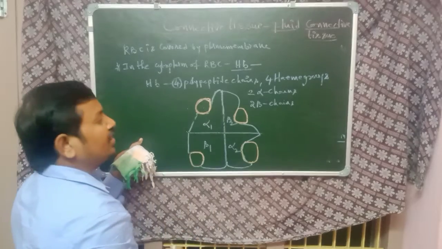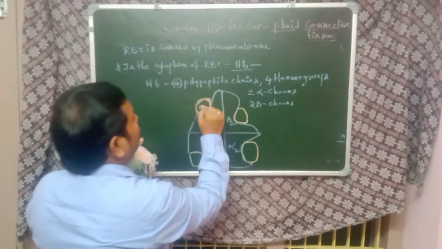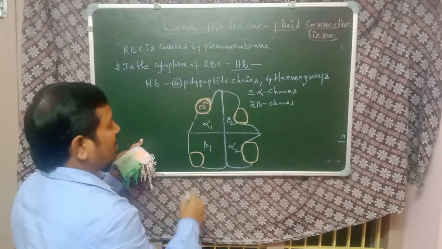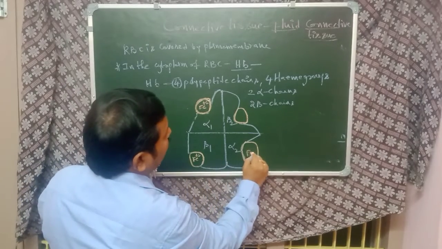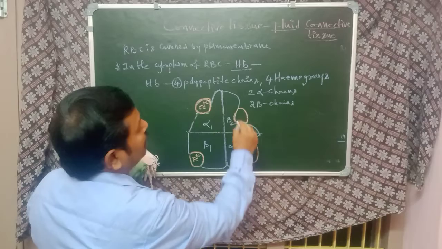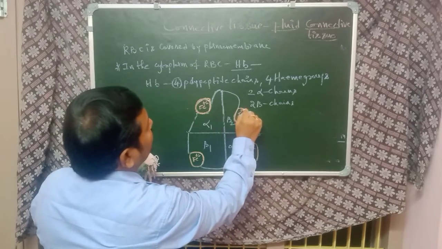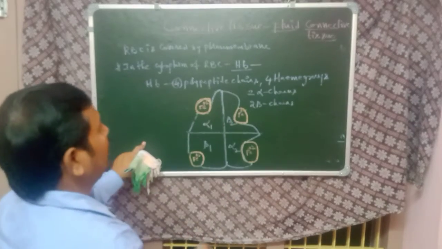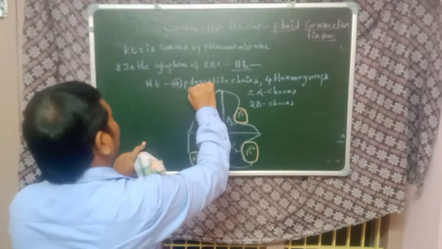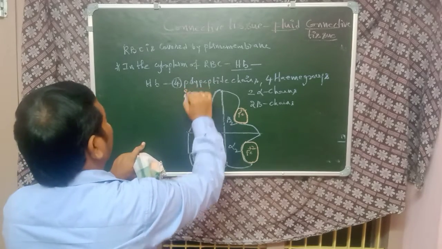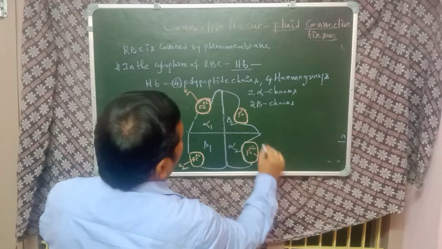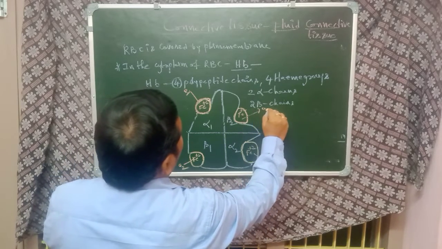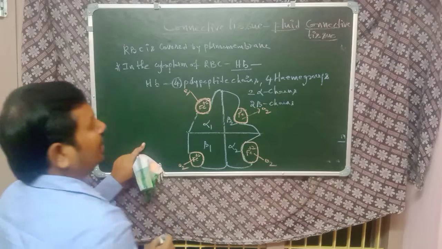At the center of each heme group, Fe+2 is the central metal atom. One oxygen molecule binds to the central iron atom.